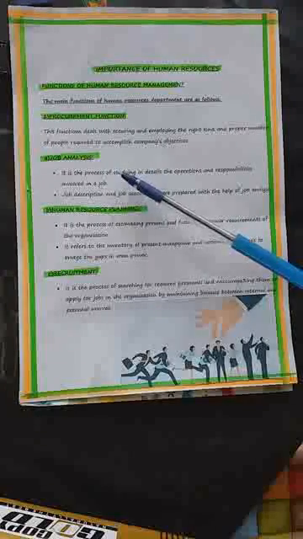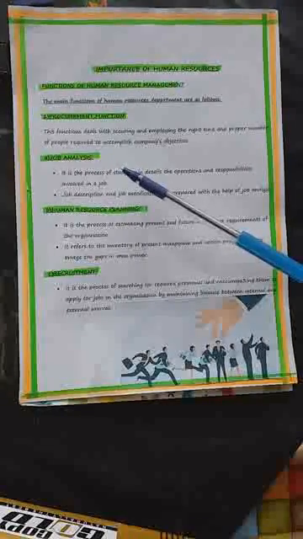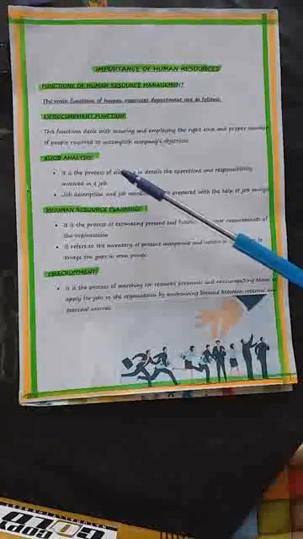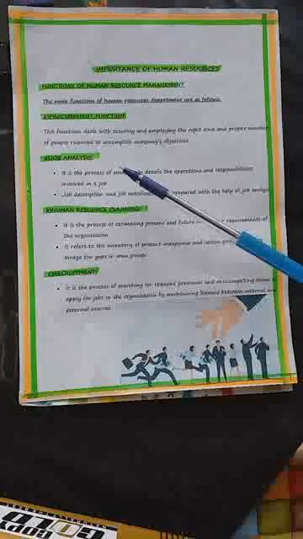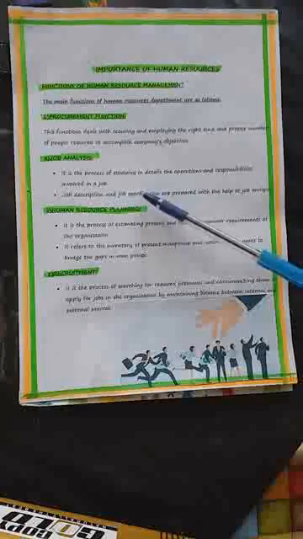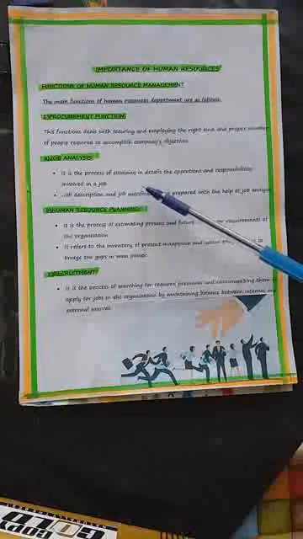So please make a note here. Job analysis is to identify the content of a job in terms of activities it involves, and in addition to that, also getting to know the requirements necessary for performing those activities. So it is the process of studying in detail the operations and responsibilities of the job, the activities involved in the job. The second one is, it is a process of gathering and analyzing information about the content and the human requirements of the job. Please make a note of this. It is not only the content and human requirements of the job, children, it is also the context in which the job is to be performed that must be taken into consideration.